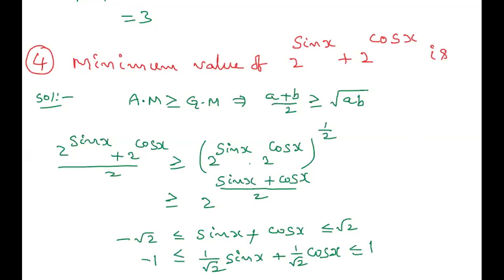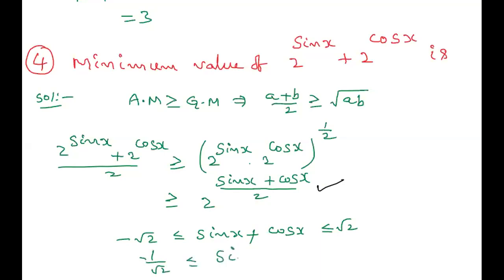Here, a small correction. I think this step is not needed, because here observe that sin x plus cos x divided by 2 is there. Now divide on both sides by 2. So what we get? Minus 1 by root 2 is less than or equal to (sin x plus cos x) divided by 2, which is less than or equal to root 2 by 2, that is also 1 by root 2.